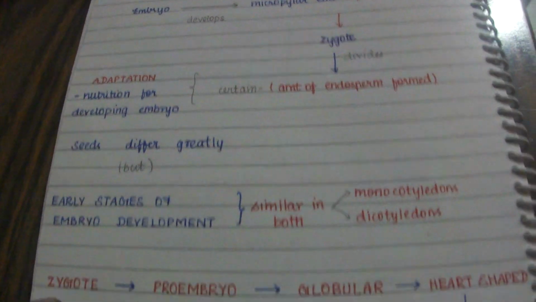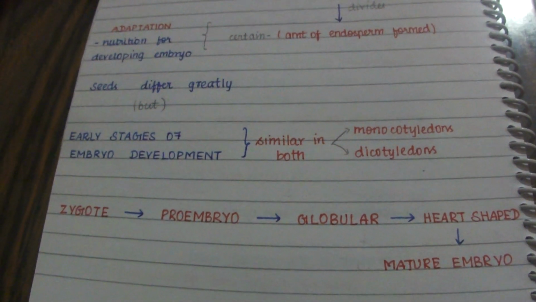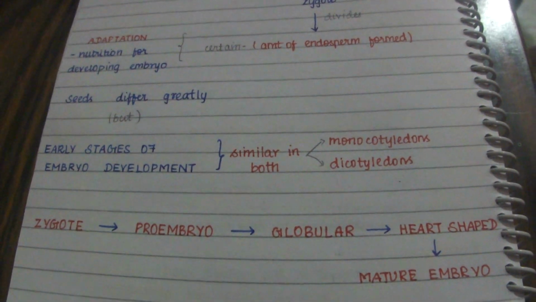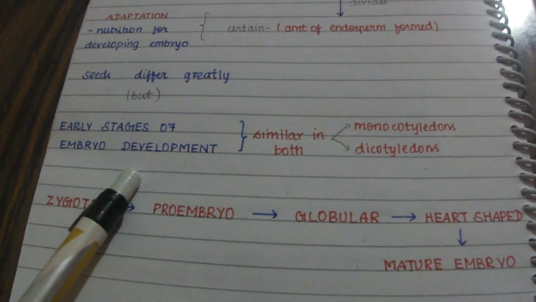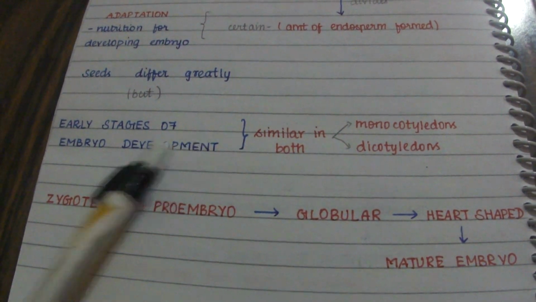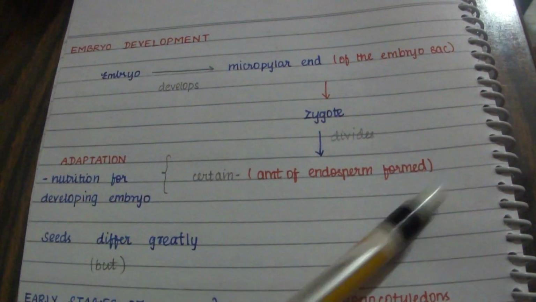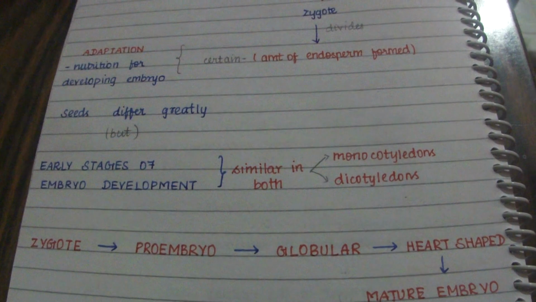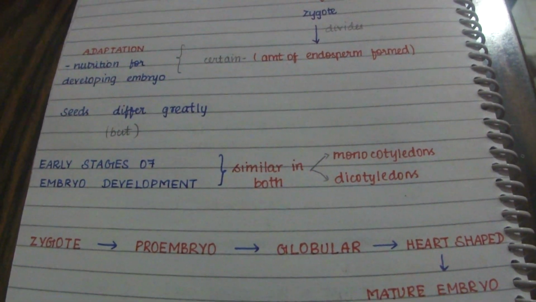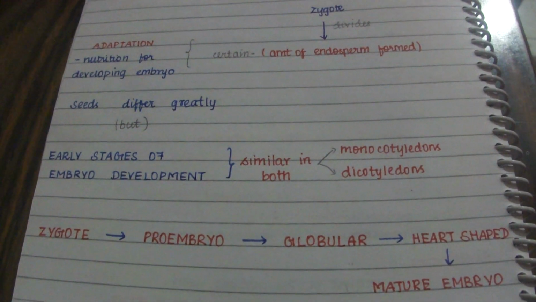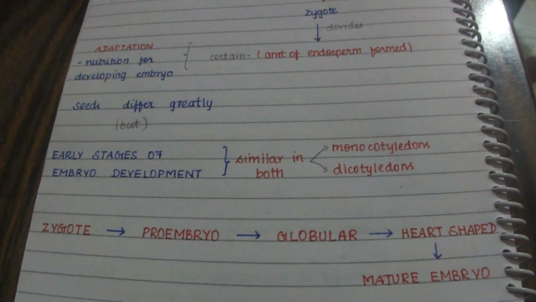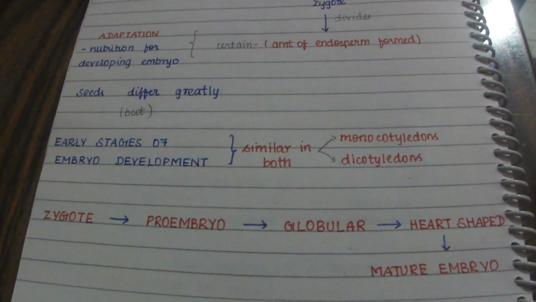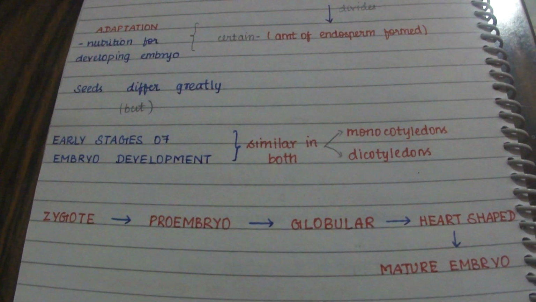We know that seeds differ very greatly in their appearance and innate qualities, but still, when we take the early stages of embryo development, it is similar in monocotyledons and dicotyledons. That is, there is not much difference in the development of the embryo in monocotyledons and dicotyledons. This embryo development we call embryogeny.